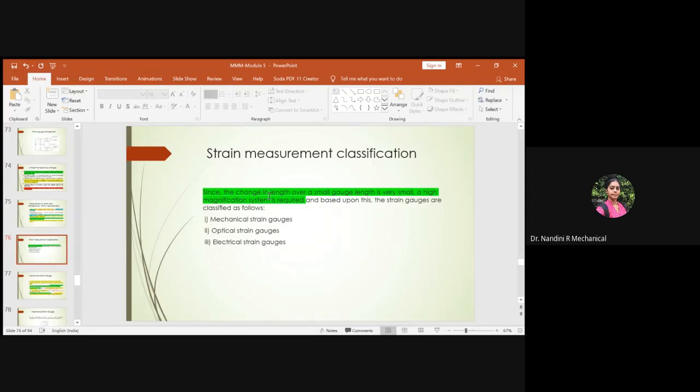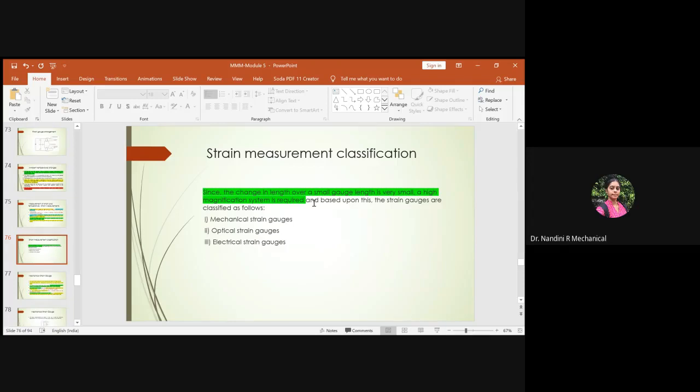Since the change in the length over a small gauge is very small, a high magnification is essential in order to measure the strain in a given body. Hence we need strain gauges which have good magnification systems to evaluate even small deformations in a body. Based on that, we have three categories of strain measuring instruments.